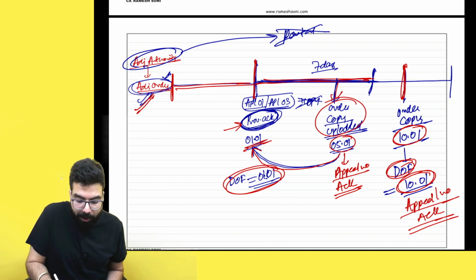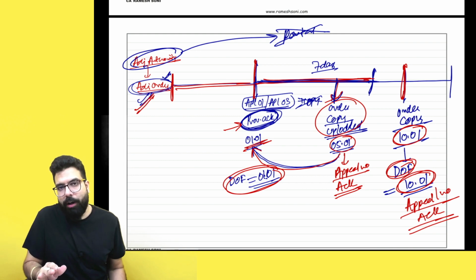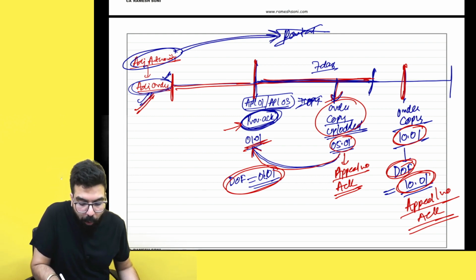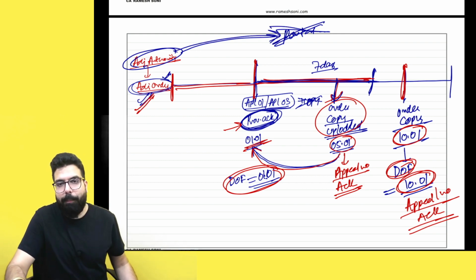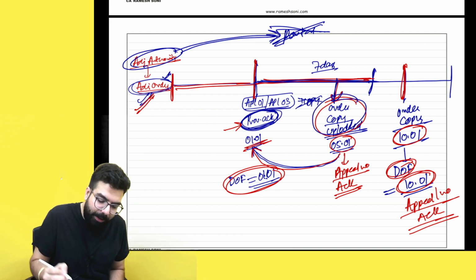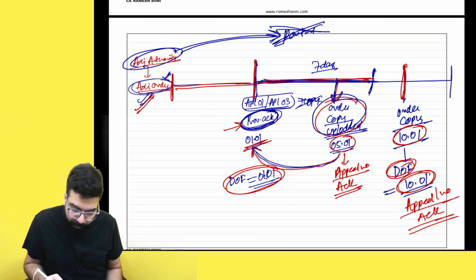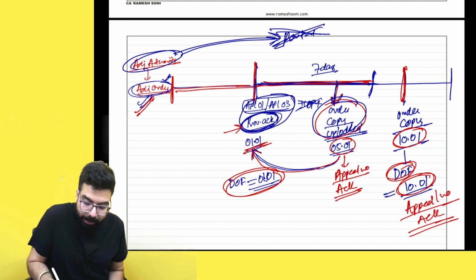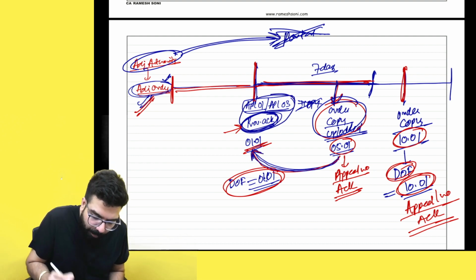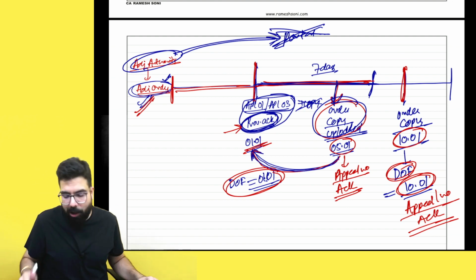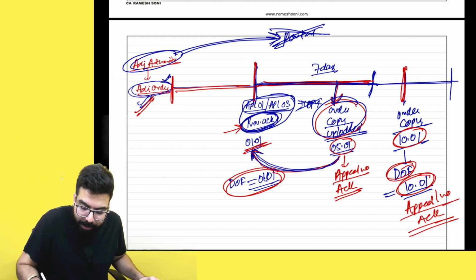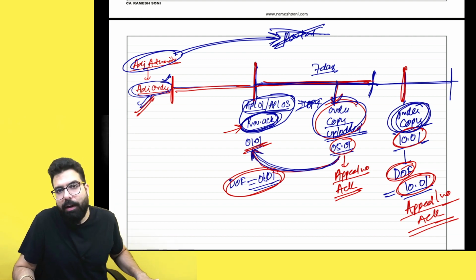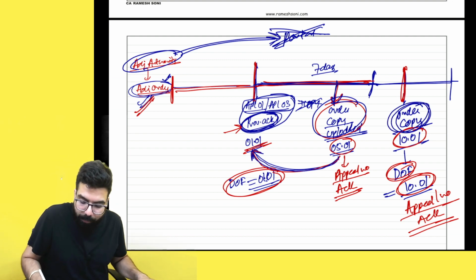For those orders for which the online portal order copy will not be uploaded, you have to submit the self-certified copy of the order within 7 days. If you submit within 7 days from the date of provisional acknowledgement, then the date of filing of appeal will be the date of provisional acknowledgement. If you don't submit within 7 days, then the date when you submit the self-certified order copy online, that day will be the date of filing.